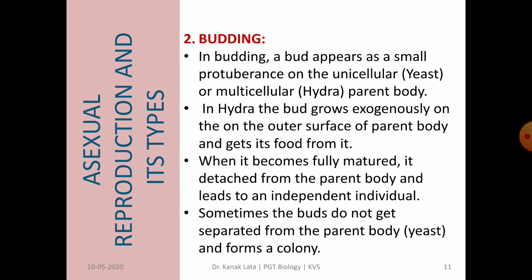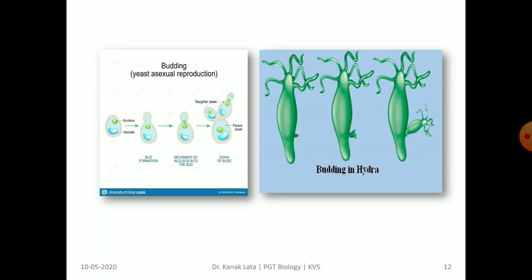When it matures, it gets detached from the parent body and grows as an independent individual. Sometimes the buds do not get detached from the parent body, like in yeast, and they form a colony. This is the figure showing budding in yeast and budding in hydra.